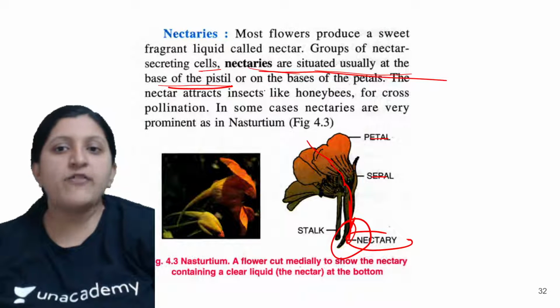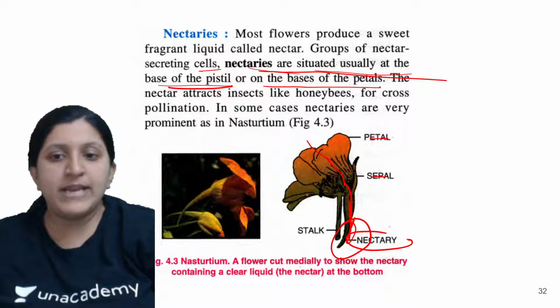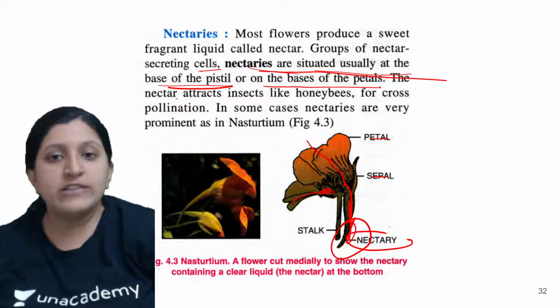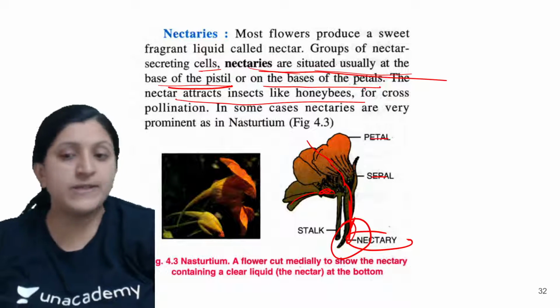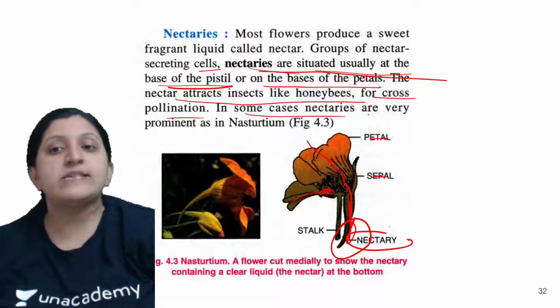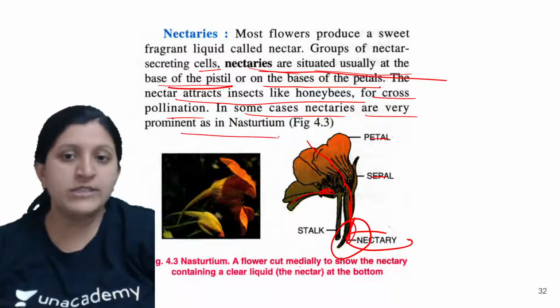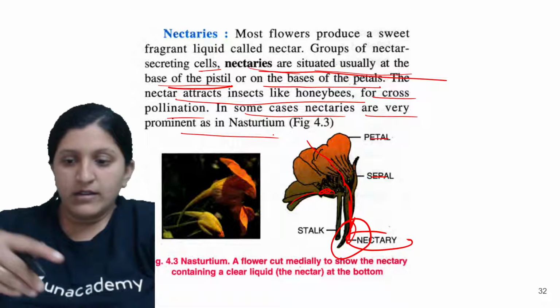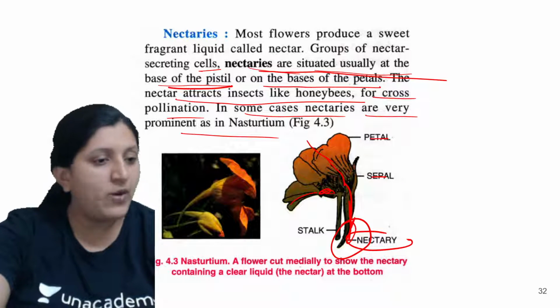Or on the base of the petal, you can also find a nectary. The nectar attracts insects like honeybees, and that is for cross pollination. But in some cases nectaries are very prominent, as in nasturtium. Okay, all right. So any doubt?